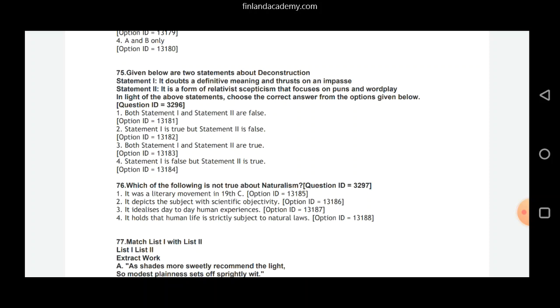So if we look at statement 1, it doubts a definite meaning. Yes, it doubts a definitive meaning. So this is a correct statement. It is a form of relativist skepticism that focuses on puns and wordplay. Yes, this is also correct. So statement 1 and statement 2 are true. This is our correct option here.